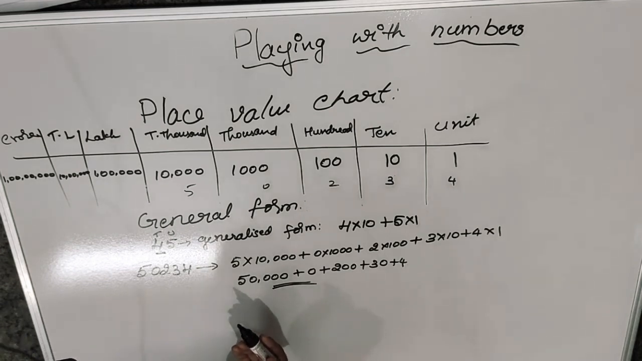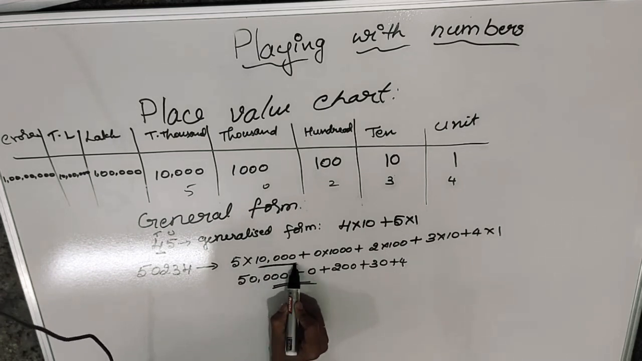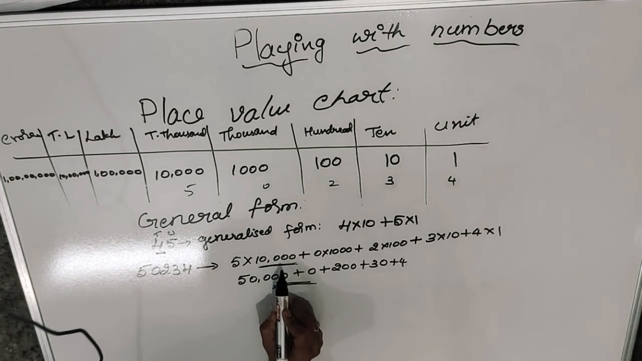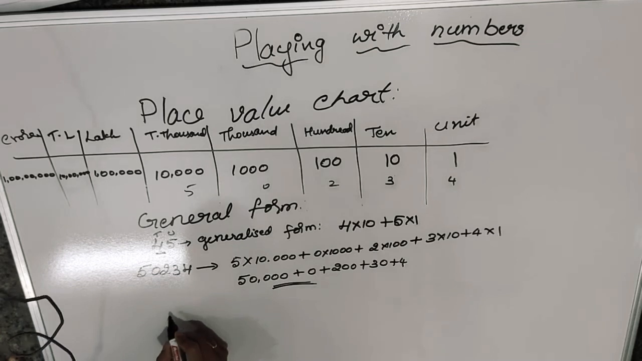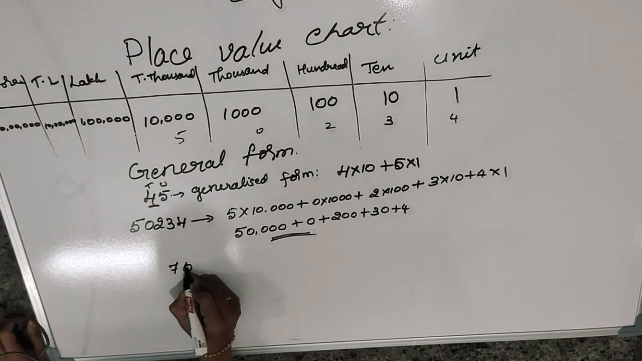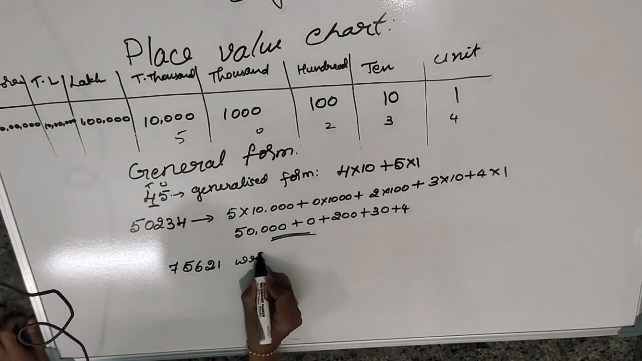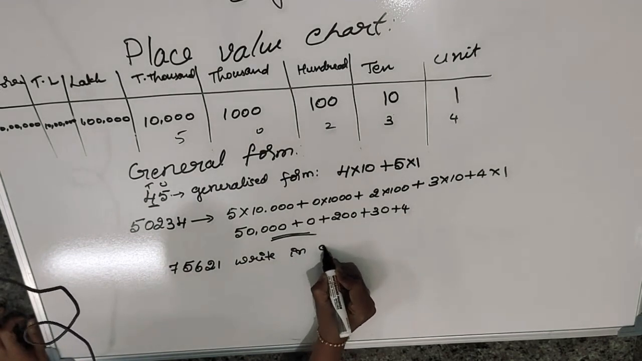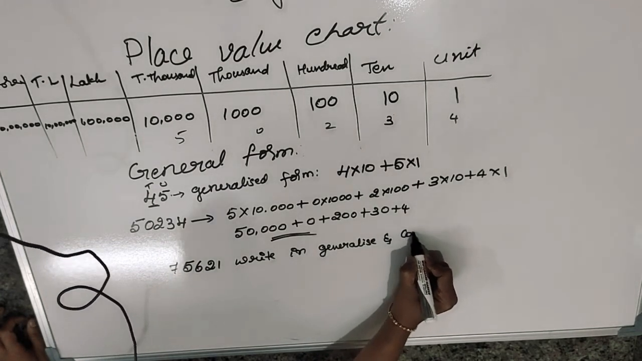The next step of this is the compact form. What is meant by compact form? The next step of generalized form means I am writing this 10,000 as a base 10. What does base 10 mean? Okay, I will take one more question. I will take 7, 5, 6, 2, 1. Write it in generalized form and compact form.